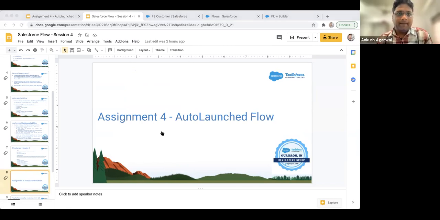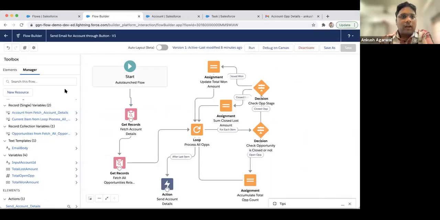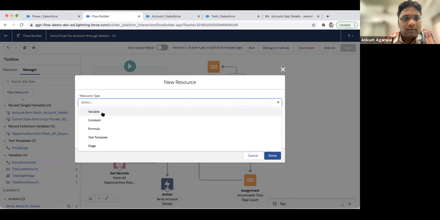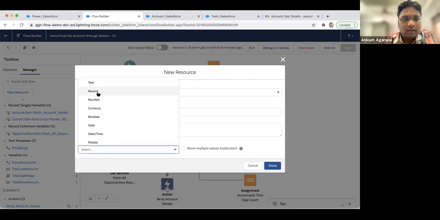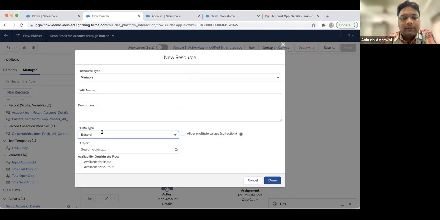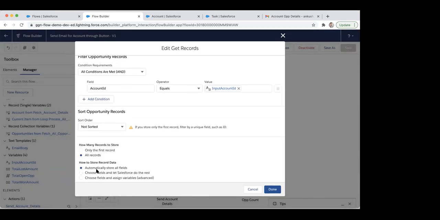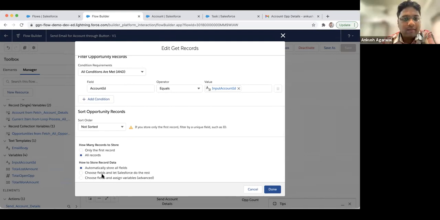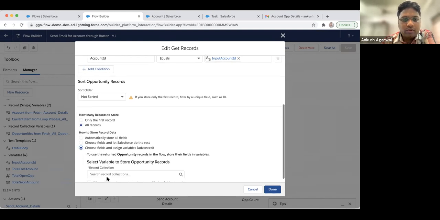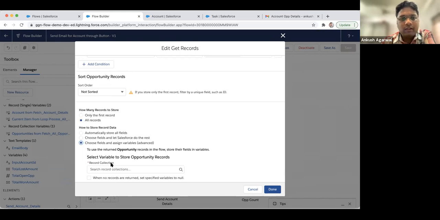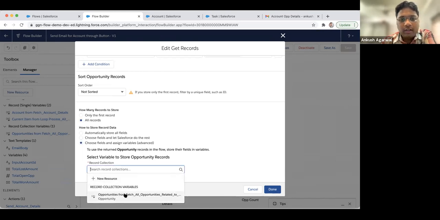Yeah, okay. Just a minute. So I think this question is about variables, like when we can select record instead of text. Let's suppose we are fetching opportunities over here, and I have selected automatically store all the fields. But I don't want this to be used, and I just want to use specific fields and a record collection. For now, this record collection is provided by the system itself.